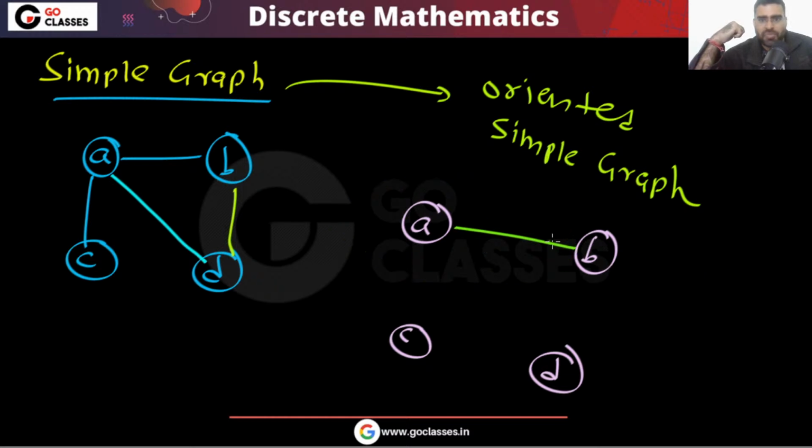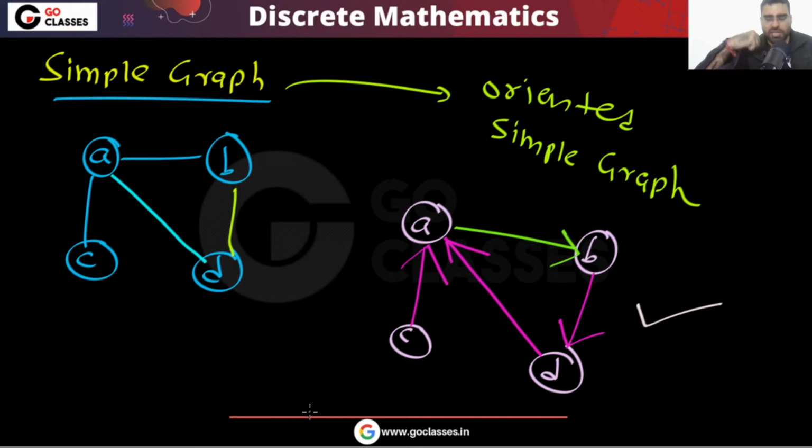So I can say that you give a direction to every edge, but only one direction. To every edge you can give only one direction. So this is your oriented simple graph.